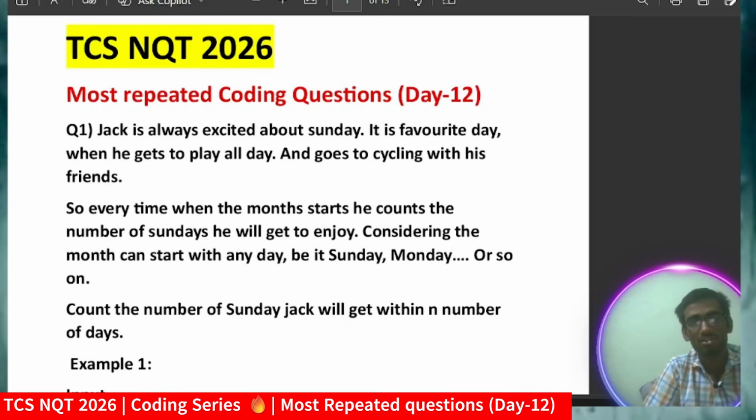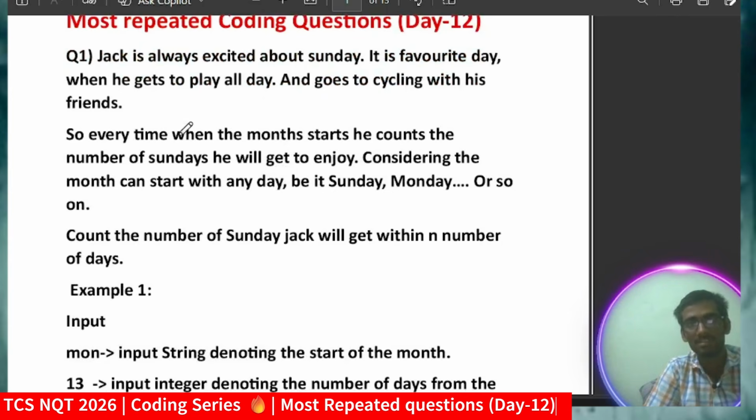So coming to question number 1. The question is: Jack is always an excited person about Sunday, and it's his favorite day. Everyone has a favorite day, and that is Sunday. He gets to play all day and goes cycling with his friends. Every time the month starts, he counts the number of Sundays he will get to enjoy. He is very excited, and we usually do this in childhood, isn't it? So considering the month can start with any day, be it Sunday, Monday or so on, count the number of Sundays Jack will get within n number of days.